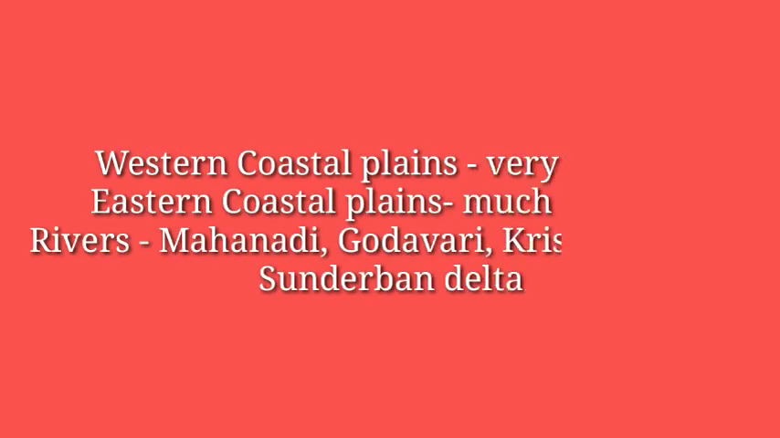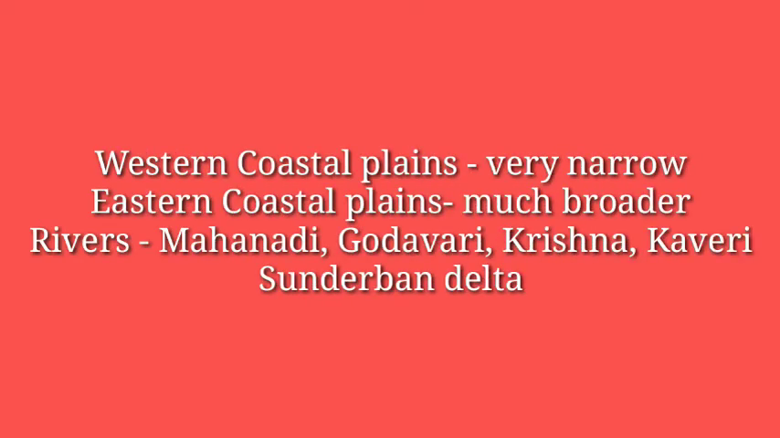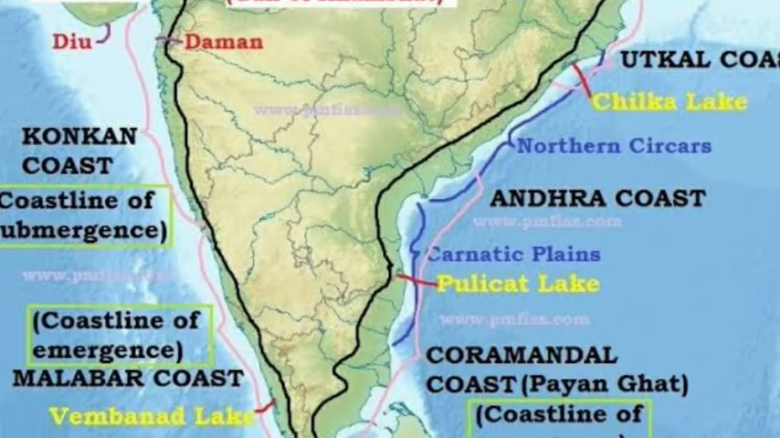To the west of the Western Ghats and the east of the Eastern Ghats lie the coastal plains. The western coastal plains are very narrow. The eastern coastal plains are much broader. There are a number of east flowing rivers. The rivers Mahanadi, Godavari, Krishna, and the Kaveri drain into the Bay of Bengal. These rivers have formed fertile deltas at their mouth.